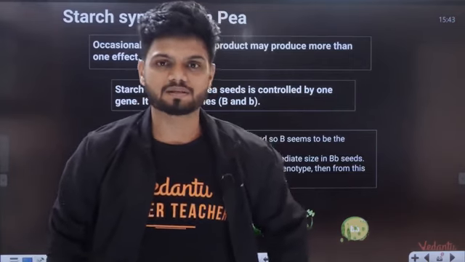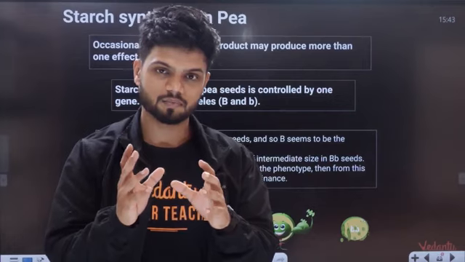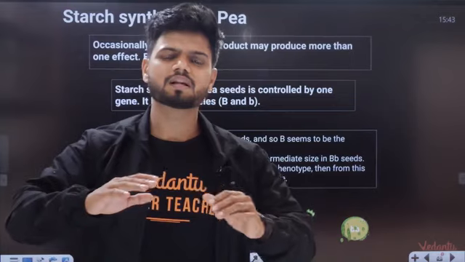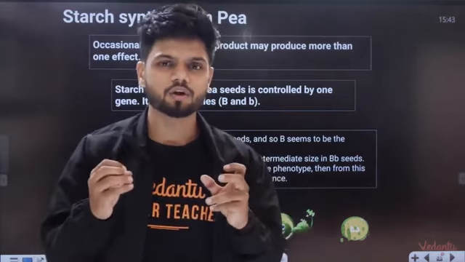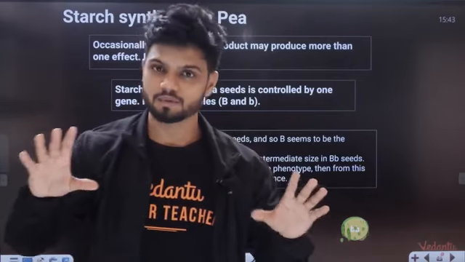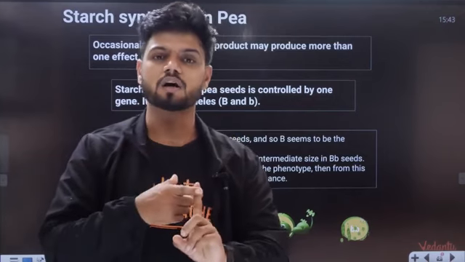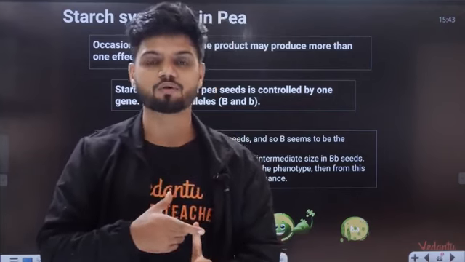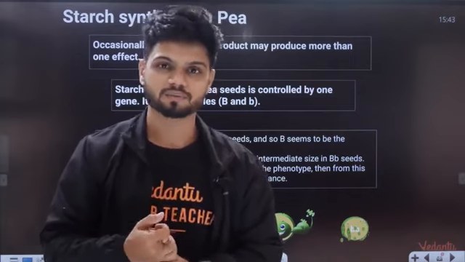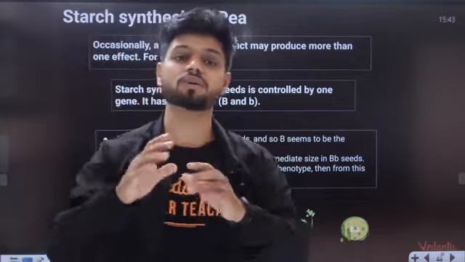In starch synthesis, what happens is, in your class there are a few students who are good at studies. There are a few students who are good at sports. There are a few students who are good at both also. But is there a possibility that there is one student who is good at sports, good at studies, who is also good at everything in the world? Very rare. We can never find one person who is a top level Olympics player and also a top level genius, a top level maths professor or something. Very rare. Very few possibilities that one of the students is good at everything in the world.